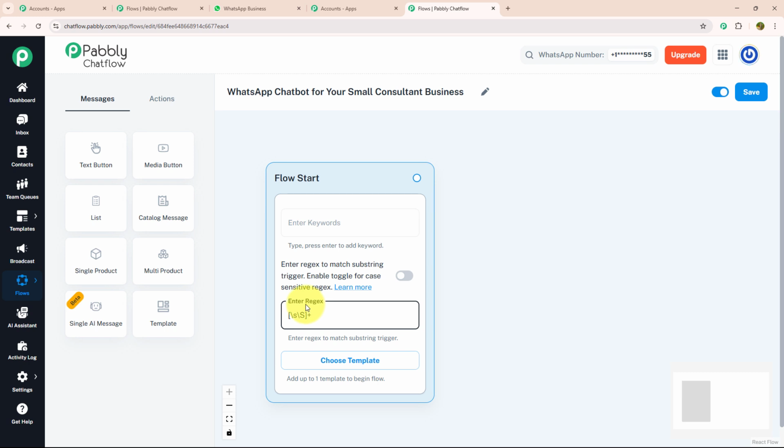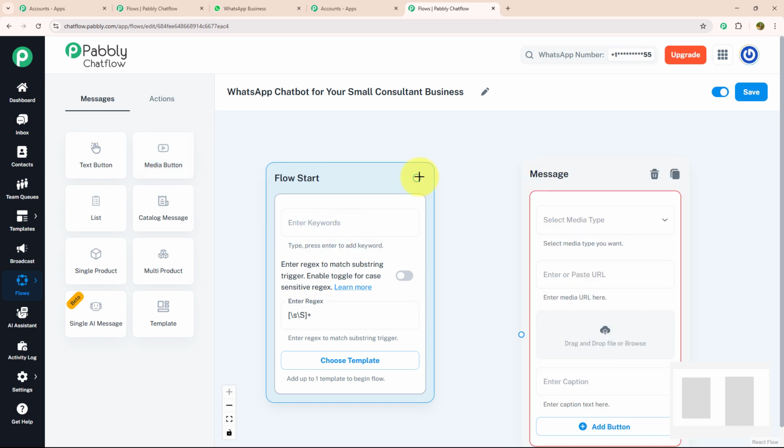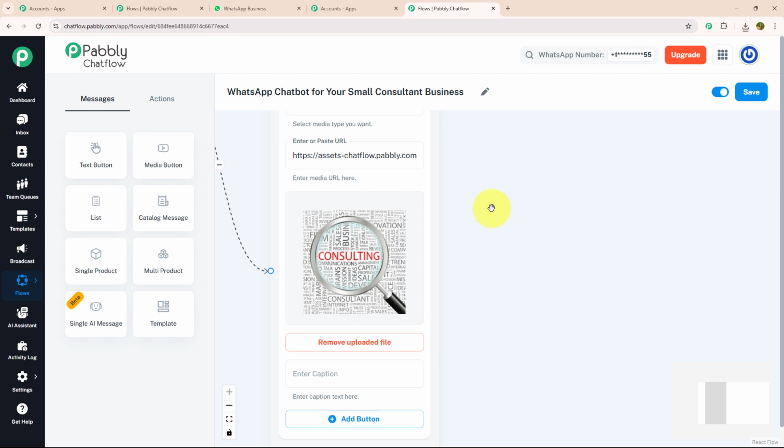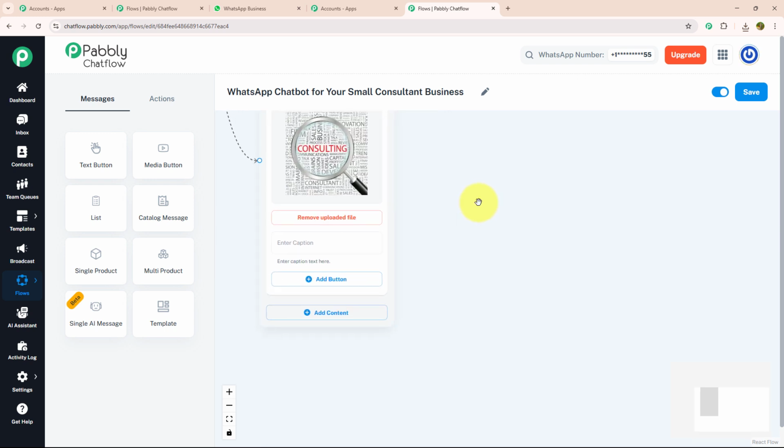Now, as soon as my customer enters a message, I want to send them a welcome message with a media. For that, I'm going to drag and drop the media button, connect it with my flow start and browse my image. Like this, as you can see, my image is uploaded successfully. Now, I'm going to enter my welcome message.